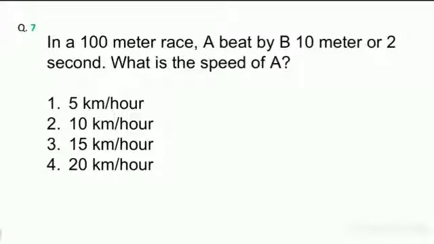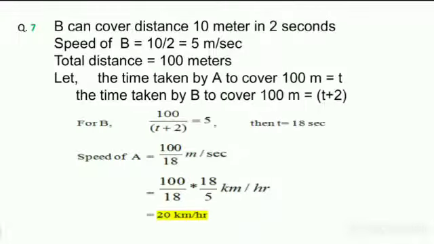And in a 100 meters race, A beats B by 10 meters or 2 seconds, then what is the speed of A? Here it means B can cover a 10 meter distance in 2 seconds. The speed of B equals 10 by 2, 5 meters per second. The total distance is 100 meters. Let the time taken by A to cover 100 meters equal t. Then the time taken by B to cover 100 meters equals t plus 2.